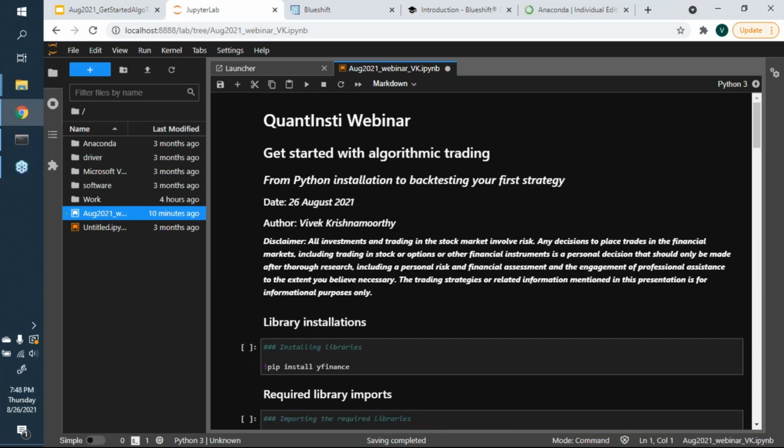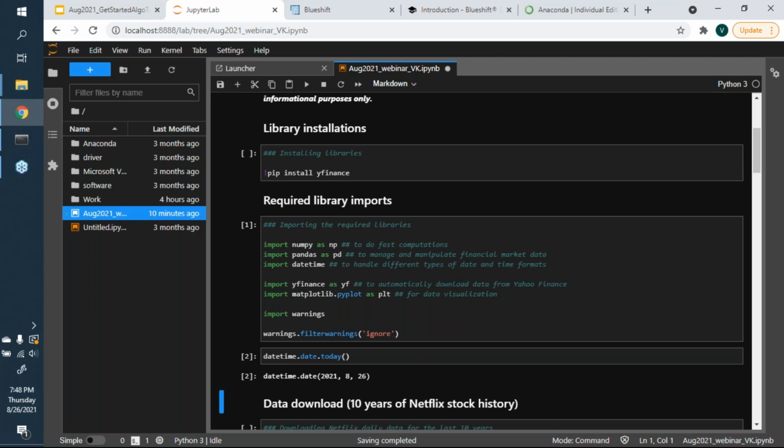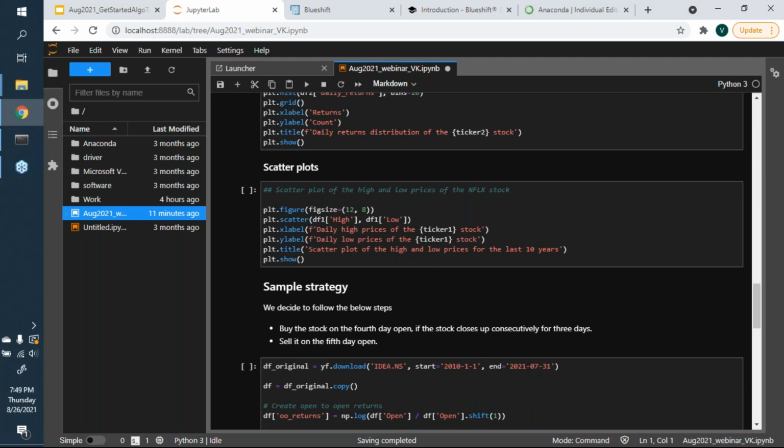Because of that, I need to reload all my libraries. Okay, my libraries are loaded. All right, so I'm now going to jump straight into the sample strategy.